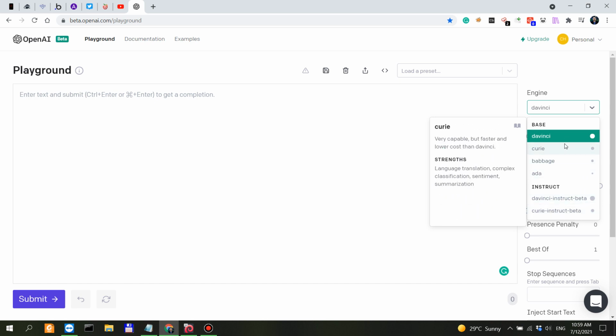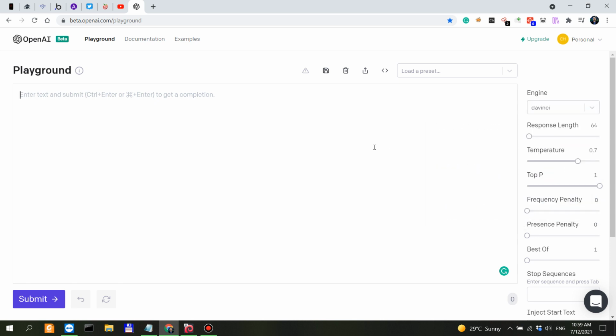Okay, so I usually hover between DaVinci Instruct Beta and DaVinci. And of course, depending on your preferences on the type of text you want to generate, in this case, we're talking about generating text, you would play with the parameters.